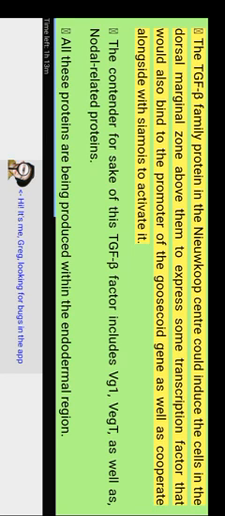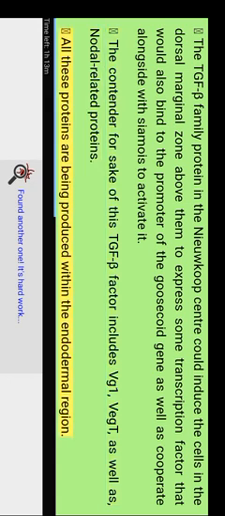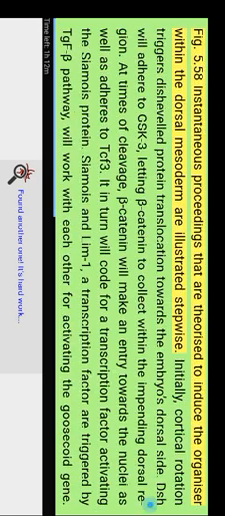The TGF-beta family protein in the Nieuwkoop center could induce the cells in the dorsal marginal zone above them to express a transcription factor that would also bind to the promoter of the goosecoid gene and cooperate with Siamois to activate it. The candidates for this TGF-beta factor include Vg1, Vegt, as well as nodal-related proteins. All these proteins are produced within the endodermal region. Figure 5.58, the proceedings that are theorized to induce the organizer within the dorsal mesoderm are illustrated stepwise.